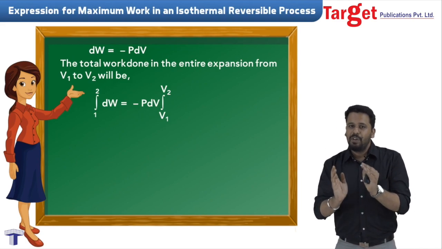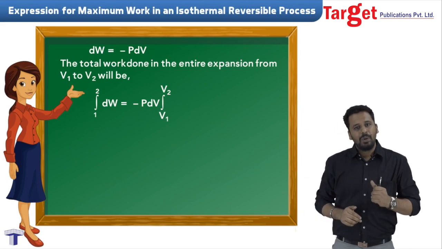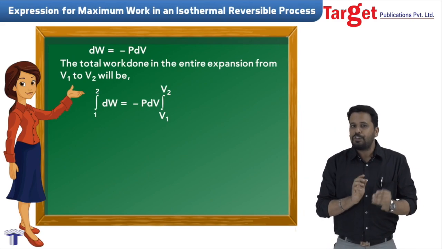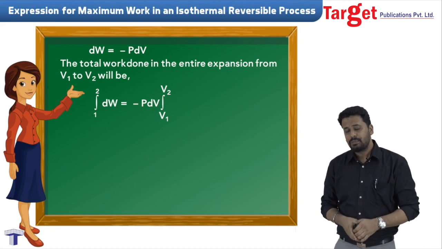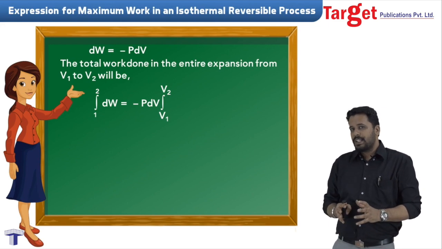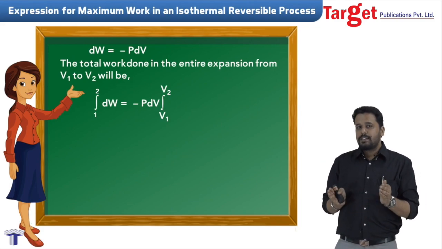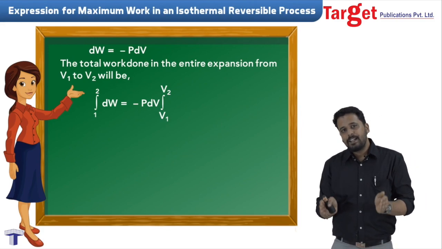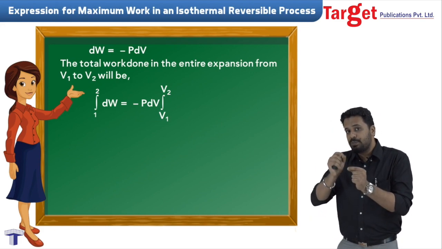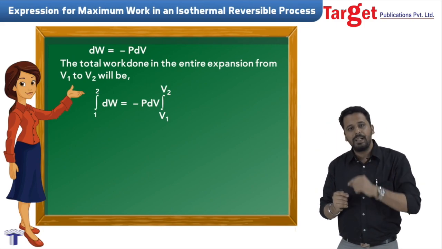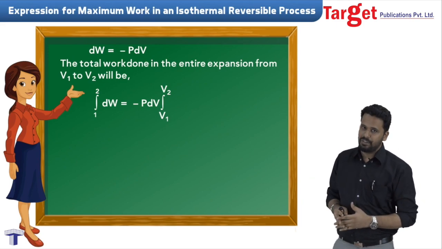The integral of the small amount of work done between the 2 points is equal to the integral of minus P dV between volume V1 and V2. For those of you who are not very strong with integration, just remember that integration is a sum. It's like a summation, like addition of small points. And here we have lots of small changes in volume. We have small work being done in every single step. So we are going to add that up together, and that is the meaning of integration.